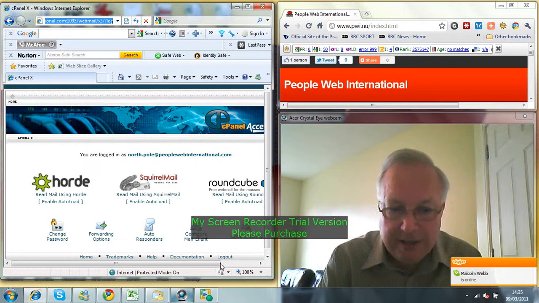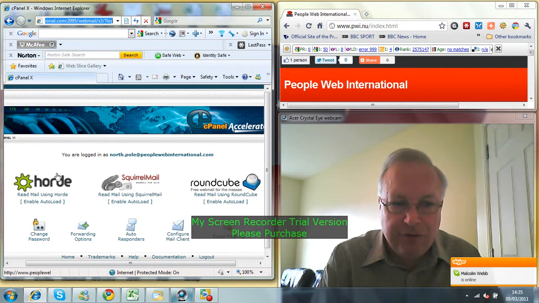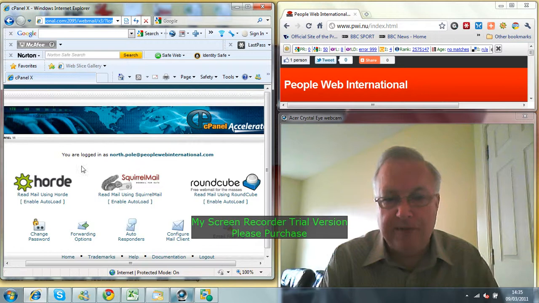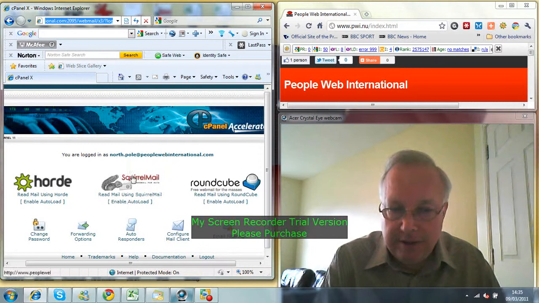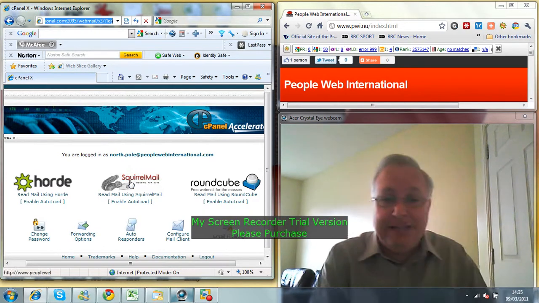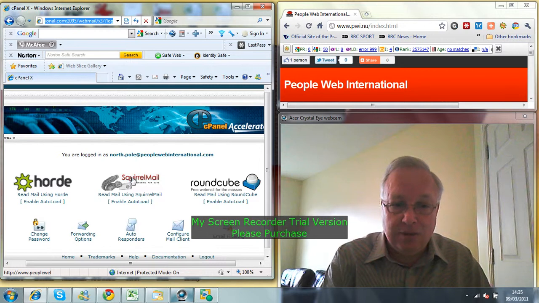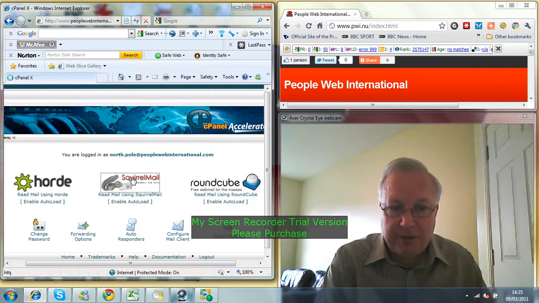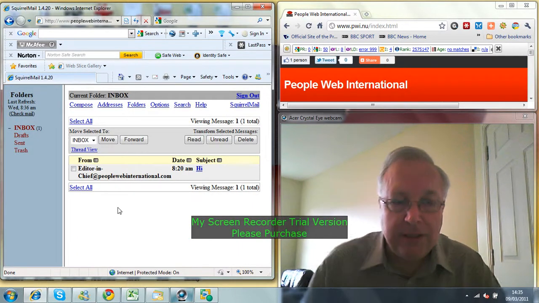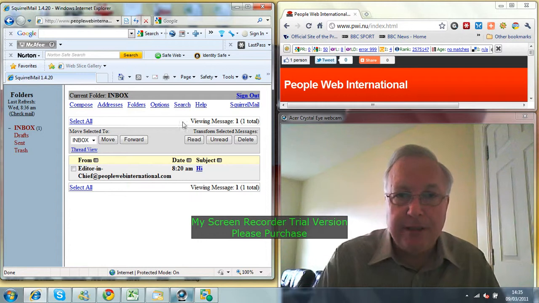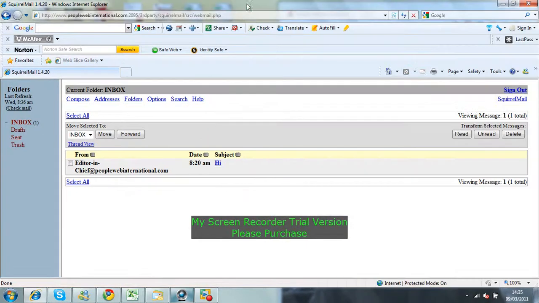Now, for reasons of its own, it gives you three different choices of email providers that you can use. They're all very similar, and you can use whichever one you want. So have a look at them all, move around them, but for no other reason than it's got a squirrel in the name, and it's in the middle and the easiest one to see, I tend to use Squirrel Mail. So let me click on Squirrel Mail, and here comes your email box. If I pull it to the full screen, you'll see the whole screen. Here we are, very much like any other email setup.